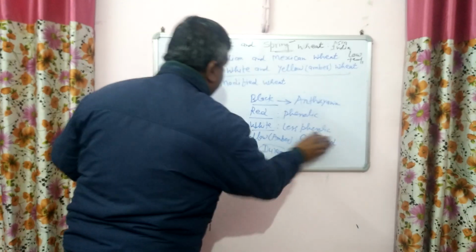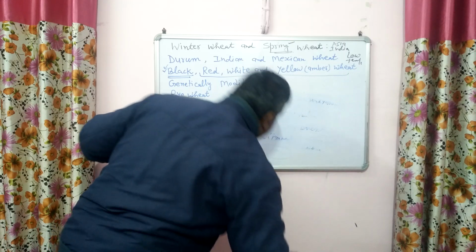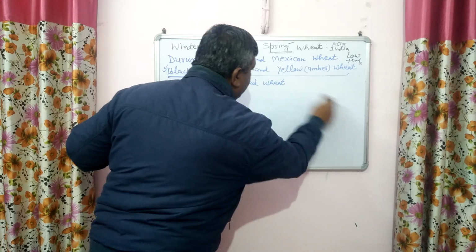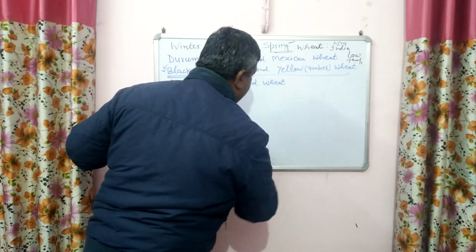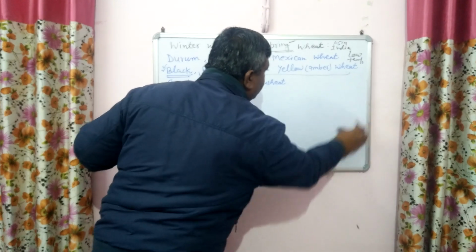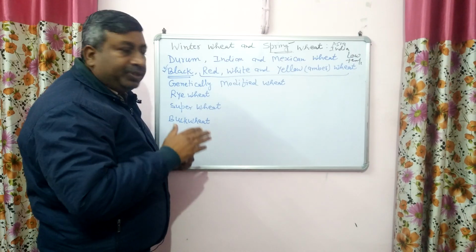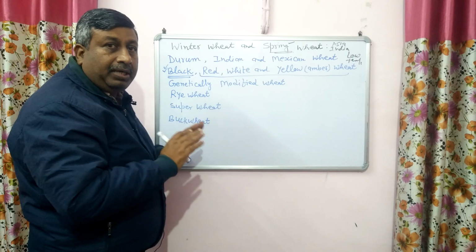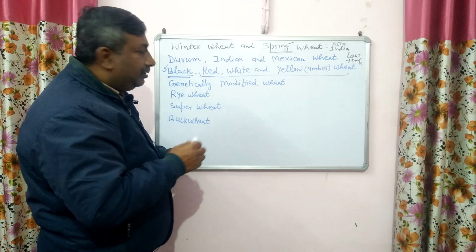Then another type of wheat is genetically modified wheat. This genetically modified wheat actually is not under commercial cultivation. So this GM wheat is not grown commercially. This type of wheat is under testing, under trial with the protocols. So this wheat is not commercially available, but this type of wheat has been developed and is under testing, and it requires approval for commercial cultivation, and nowadays it is not under commercial cultivation. Farmers are not growing genetically modified wheat right now; its testing is going on, it is still under trial.